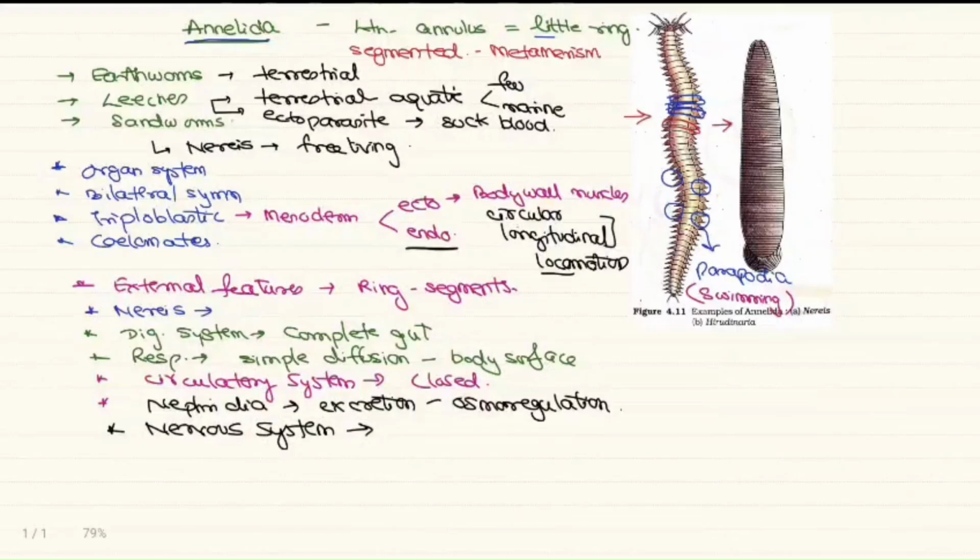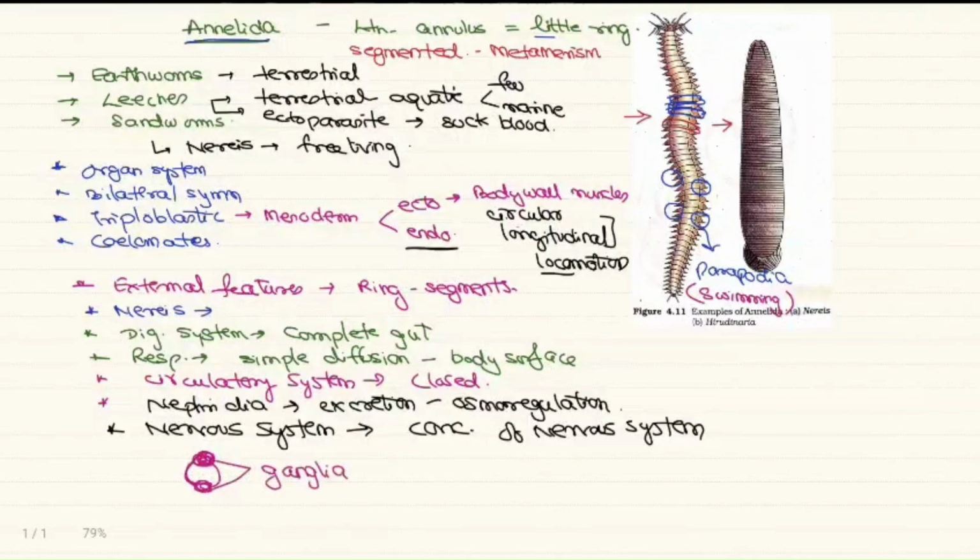Coming to the nervous system, as they are bilaterally symmetrical, cephalization, that is, the concentration of neurons or the nervous system, can be seen here. The nervous system has something called ganglia. The group of neurons will form the ganglia, and they have a double ventral nerve cord throughout the body. See, in chordates we have a dorsal nerve cord, but these invertebrates will have a ventral nerve cord.